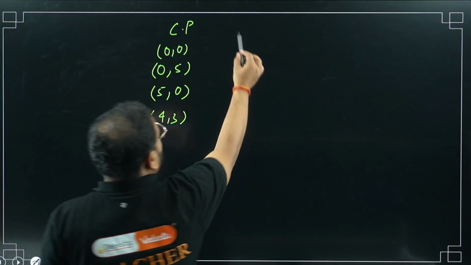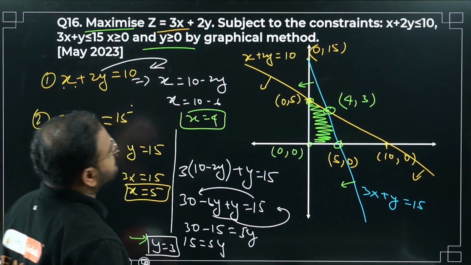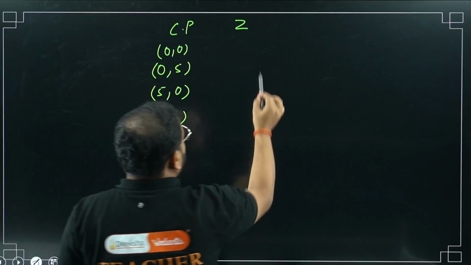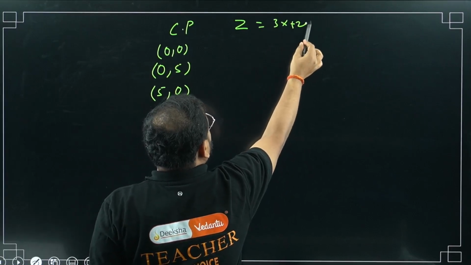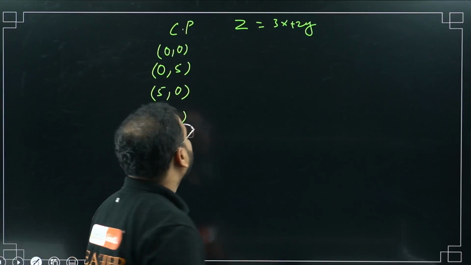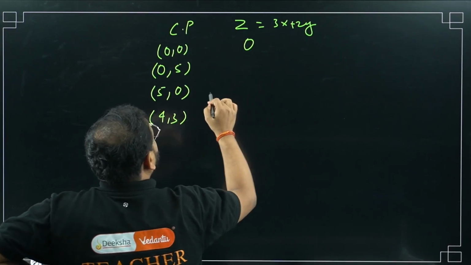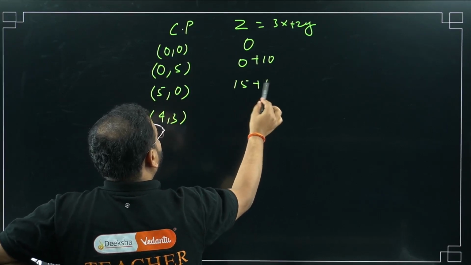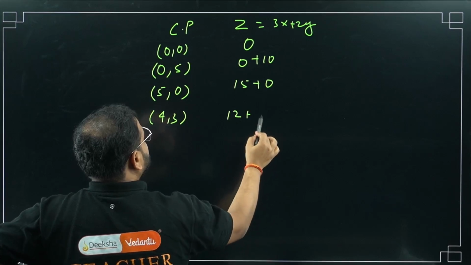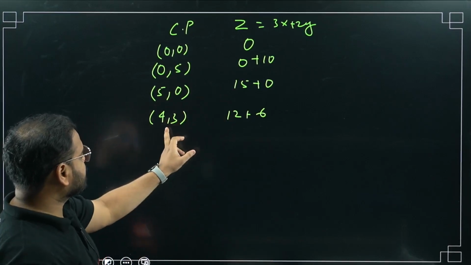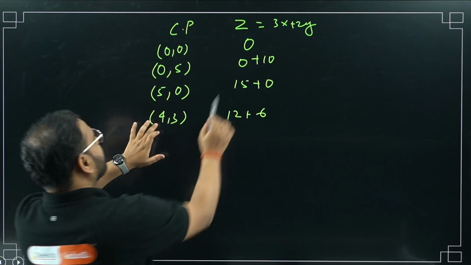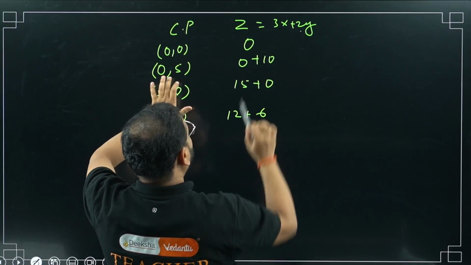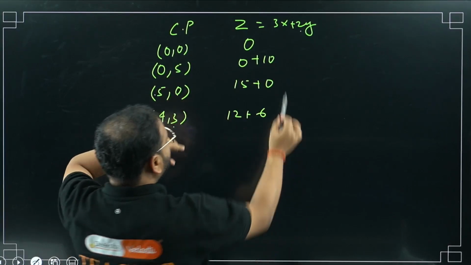The Z value is what? Z is 3x plus 2y. Put here 0. Put here 0 plus 10. Put here 15 plus 0. Put here 12 plus 6. 3 into 4 is 12 and 3 into 2 is 6. 5 into 3 is 15, 0 into 2 is 0, 0 into 3 is 0, and 5 into 2 is 10.